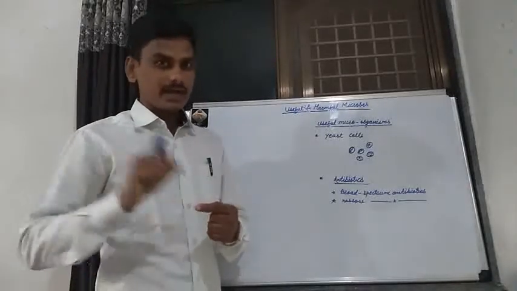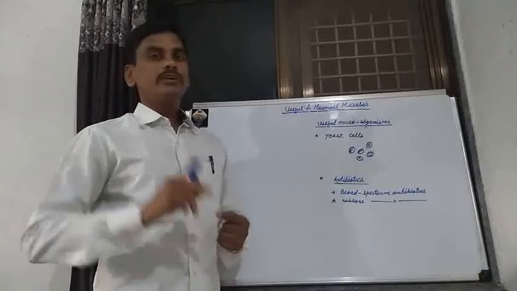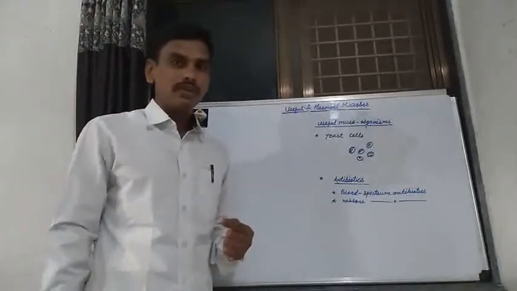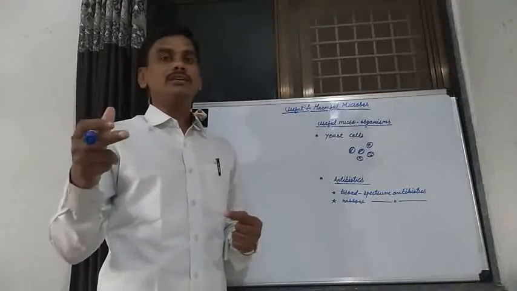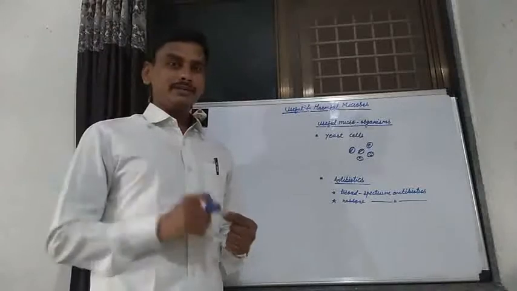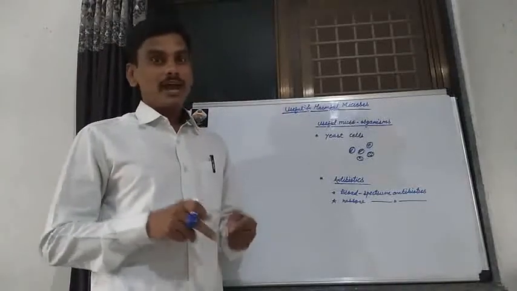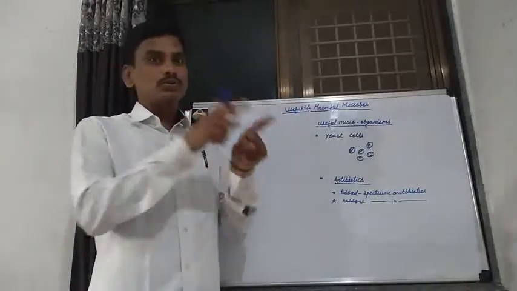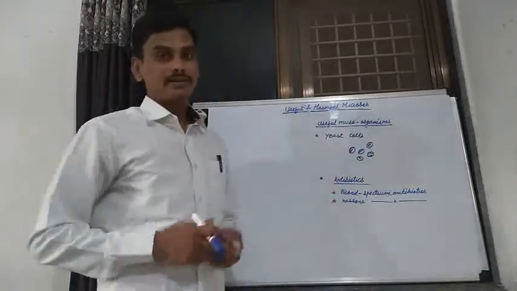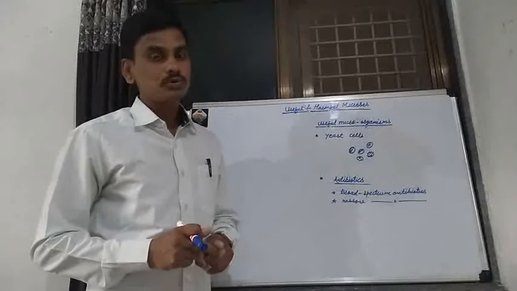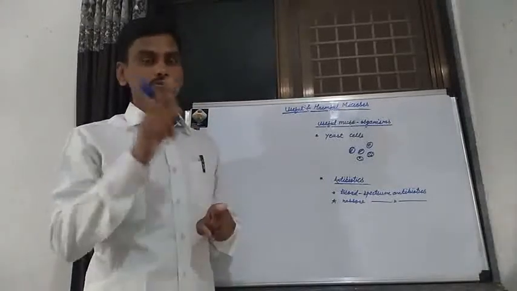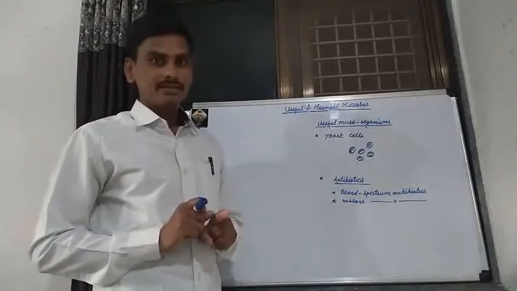Rhizobium bacteria fix nitrogen, and this nitrogen is converted into fertilizers like ammonia, nitrate and nitrite. These fertilizers are useful to plants for increasing the yield of crop plants. That is known as a useful microorganism, useful to human beings and useful to plants.